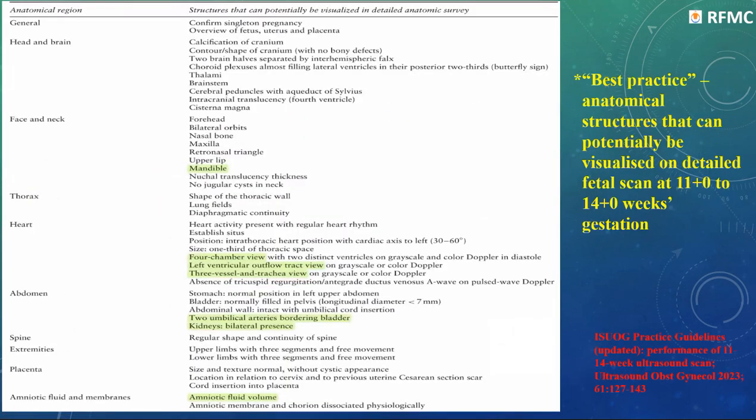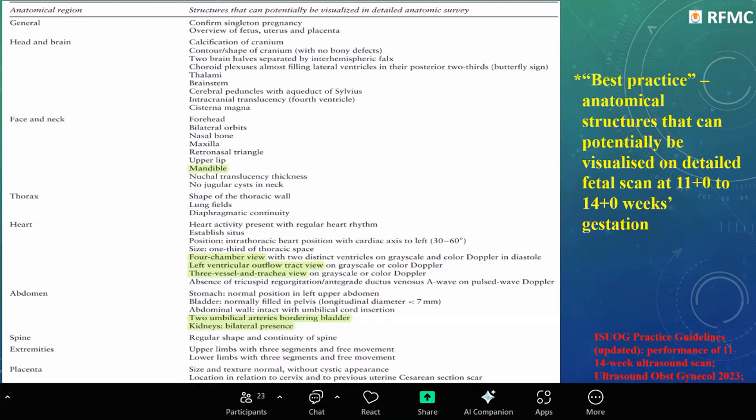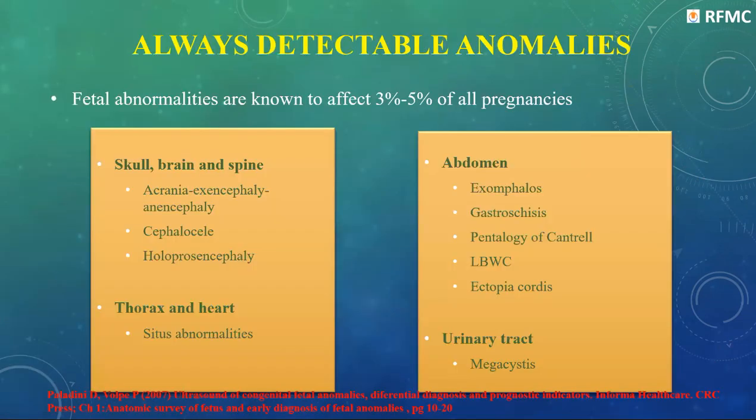And with the advanced, that is the best of practice guideline, if we follow, then we can diagnose all the anomalies. Like looking at the mandible, we can diagnose micrognathia; four chamber view, LVOT, three vessel trachea view. Two vessels were seen in the three vessel trachea view in the tricuspid atresia case. Then umbilical arteries watering the bladder, and the kidneys, which is not in the minimum guidelines. So in the kidneys, we can see the echogenicity or if there's any other anomaly. Then amniotic fluid volume.